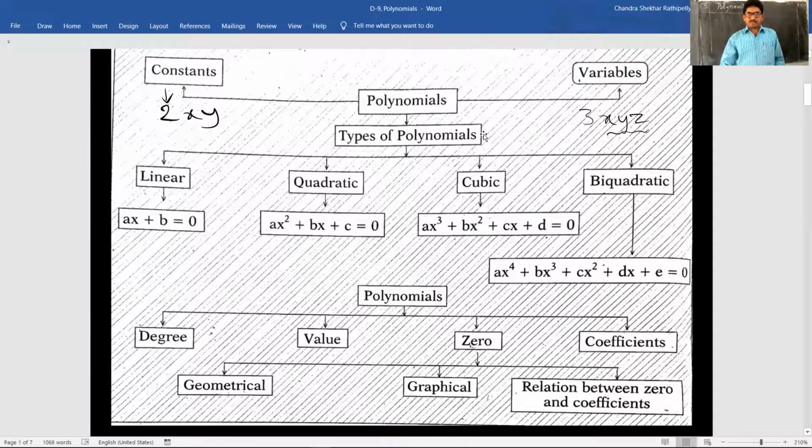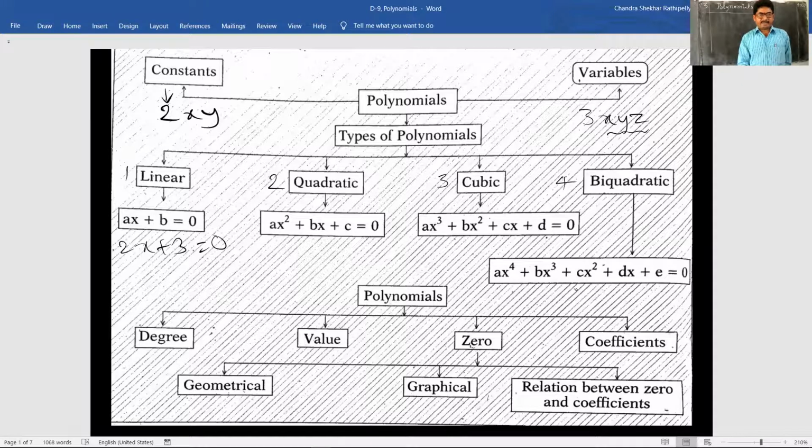Types of polynomials, we discussed in previous classes and 9th class: linear, quadratic, cubic, biquadratic. Linear polynomial, quadratic polynomial, cubic polynomial, biquadratic polynomial. How is it? ax plus b is equal to 0. This is the form of a linear equation. Example, 2x plus 3 is equal to 0. This is the structure of a linear equation.